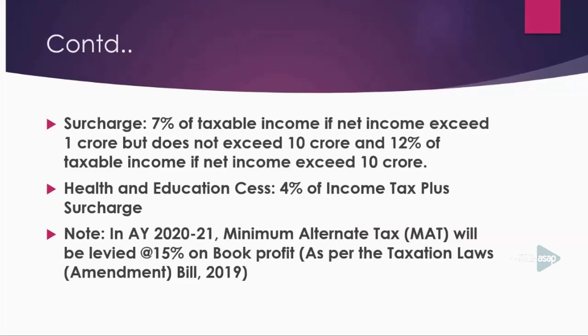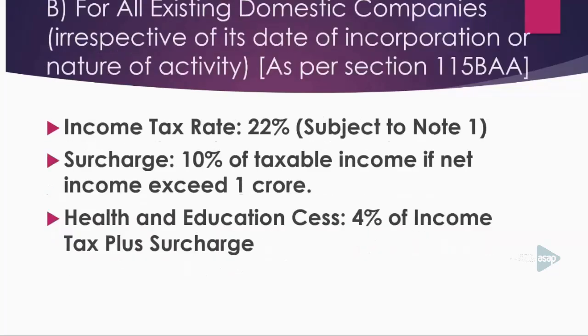If the assessment year is 2019-20, the minimum alternative tax will be at the rate of 18.5%, but if the assessment year is 2020-21, the minimum alternative tax will be levied at the rate of 15% on book profit. If the company has opted section 115BA in the assessment year 2020-21, then your company has to pay minimum alternative tax at the rate of 15%. Okay?